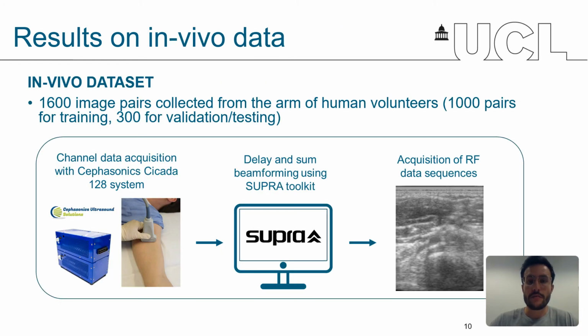Concerning the in vivo experiment, we also created our own dataset, which consisted of images of the arm of 3 human volunteers. The ultrasound data were acquired using a research Cephasonics ultrasound system equipped with a 10 MHz linear probe. The images were reconstructed by using the delay-and-sum beamformer produced by the SUPRA toolkit. Our experimental protocol consisted of acquiring sequences of images while slowly applying an axial compression on the volunteer's arm with the ultrasound probe. In total, 1600 image pairs were used to train our network.